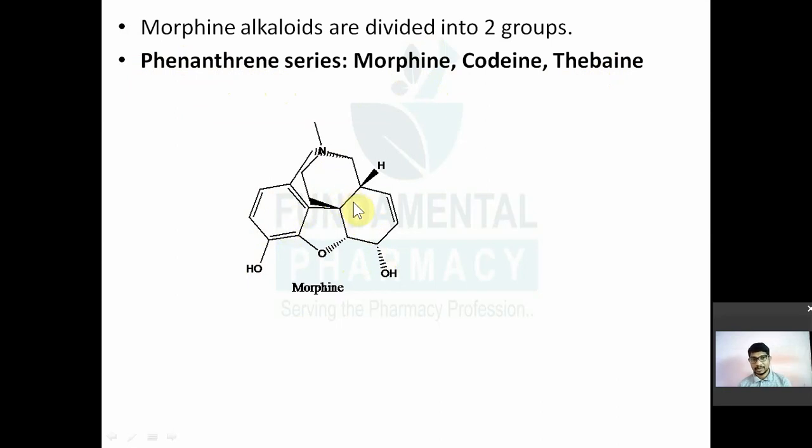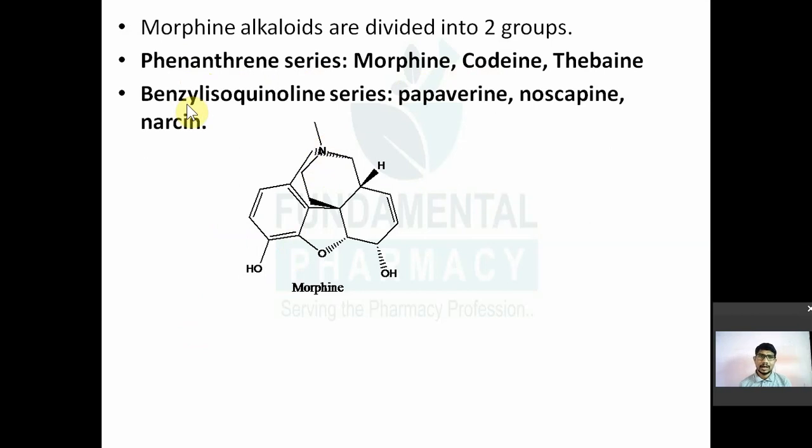So these are the phenanthrene derivatives: morphine, codeine, thebaine. Another class is the benzylisoquinoline alkaloids. There you will not have phenanthrene; you will have benzylisoquinoline. In that you have papaverine, noscapine, and narceine. This phenanthrene series has analgesic property. Morphine is analgesic, codeine is analgesic, thebaine is not analgesic. Papaverine also does not have analgesic property. It is mostly antispasmodic in nature.